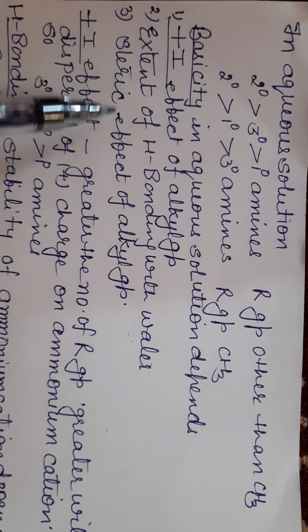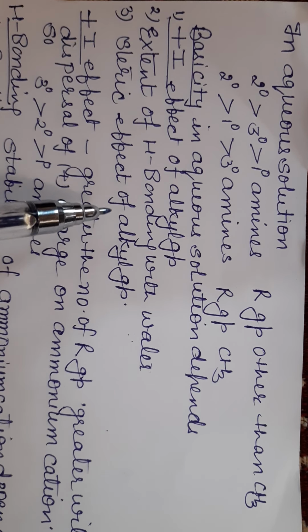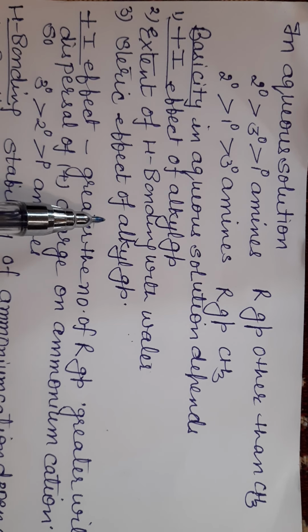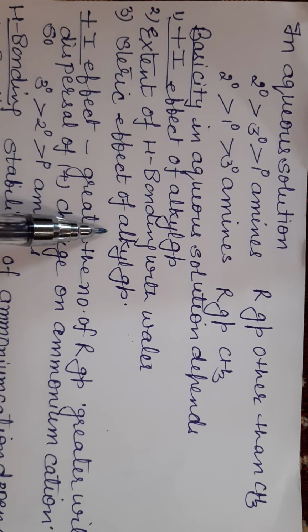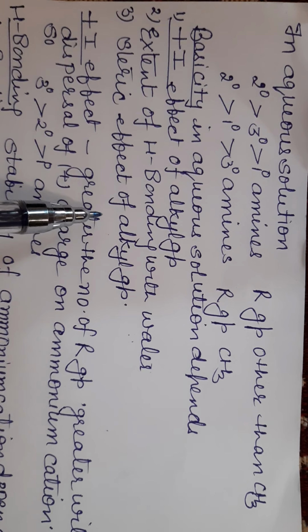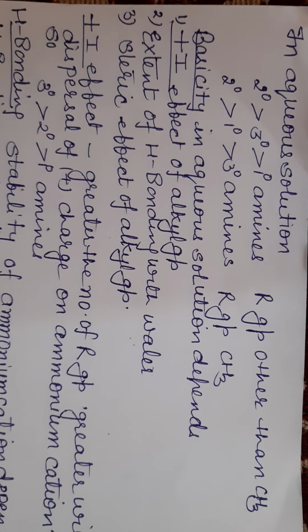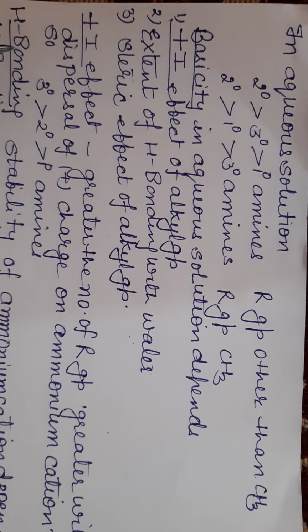Next one is the steric effect of the alkyl group. The greater the number of R groups, the greater the steric hindrance, so there will be less tendency to form hydrogen bonding. That's why their basic character also decreases. Now we are going to discuss all these factors one by one.